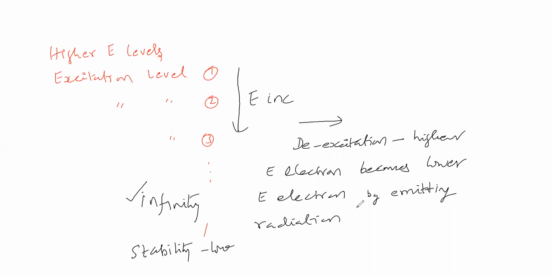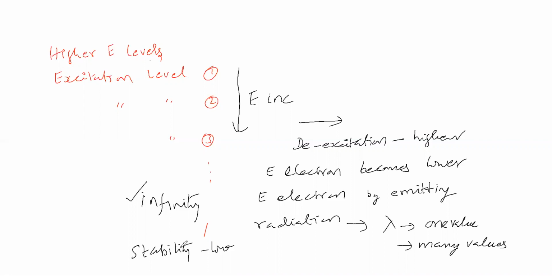While they emit radiation, this radiation will have a wavelength. Will this wavelength be one value or many values? Now, these electrons present in the higher energy level, the excited level, have higher energy, which means stability will be low.